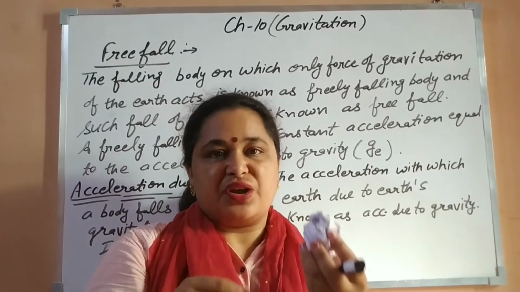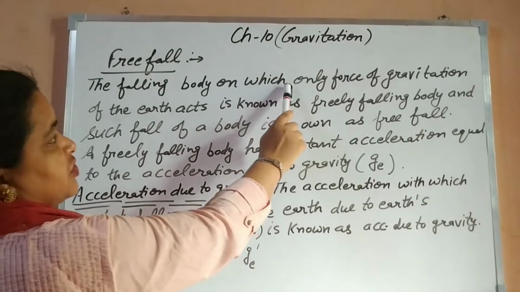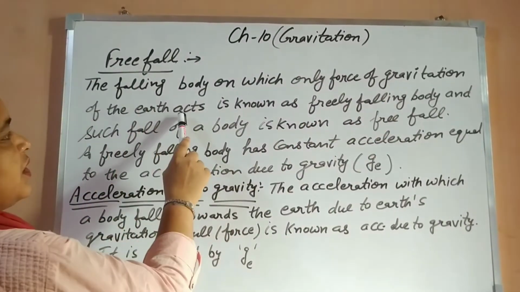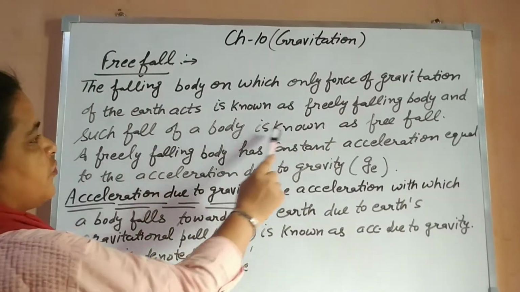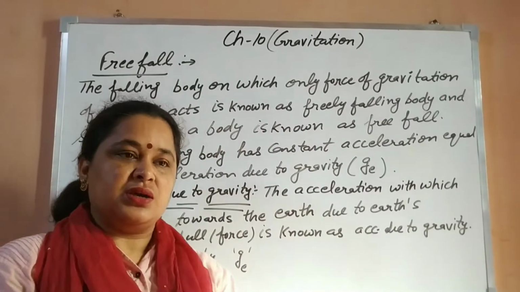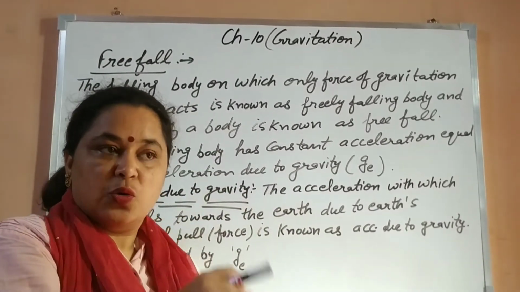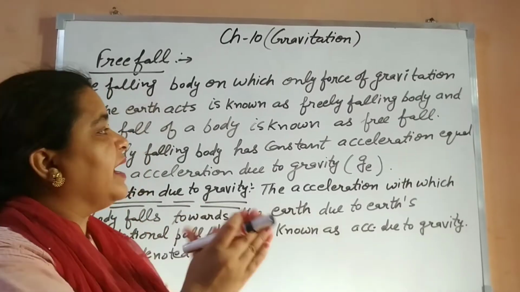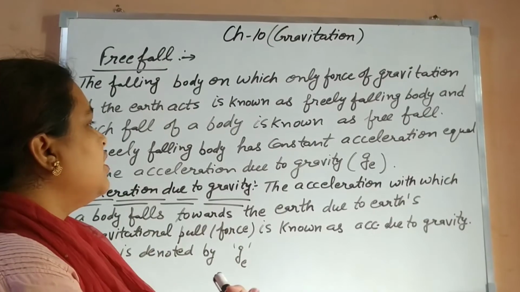So what is free fall? The falling body on which only the force of gravitation of the earth acts is known as a freely falling body, and such a fall of a body is known as free fall. It means whenever bodies fall due to the gravitational force only, with no other force acting on them, that is known as free fall, and the bodies are known as freely falling bodies.